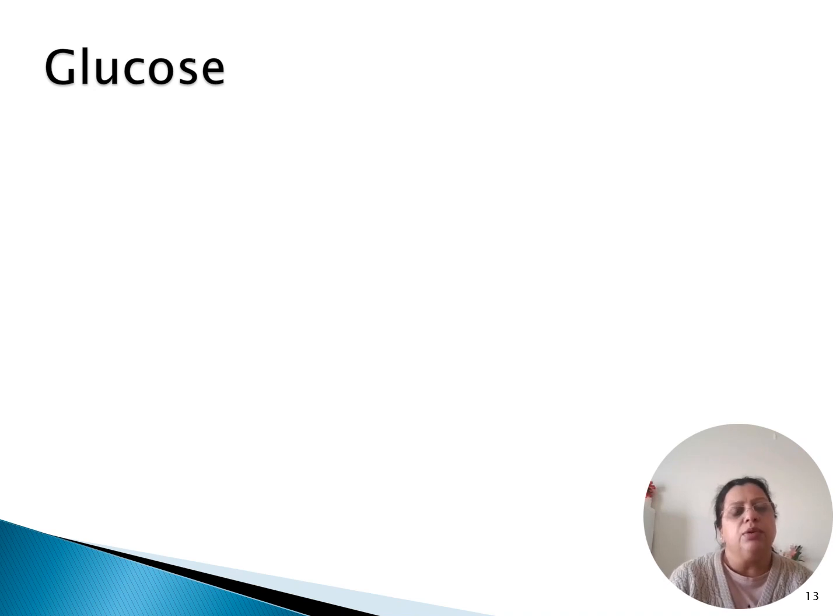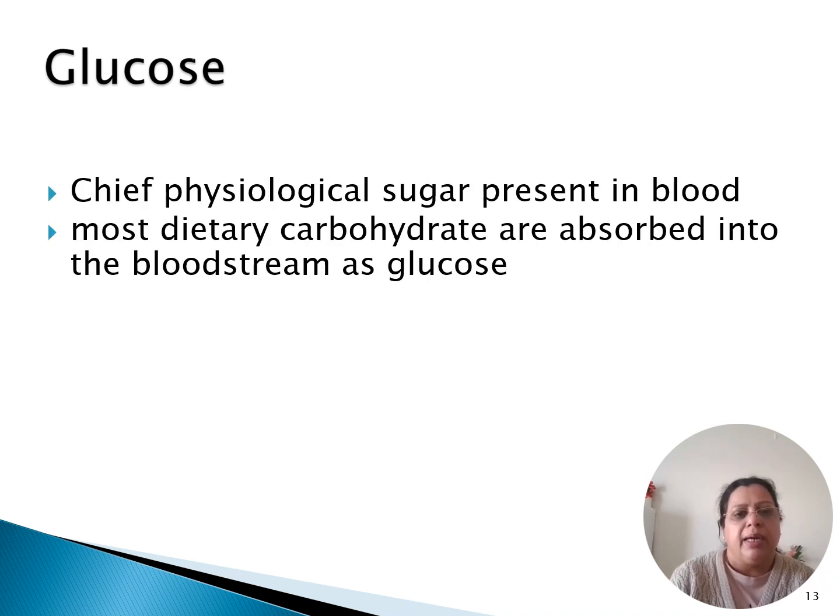Now let's talk about some physiologically important ones. Glucose is the most important monosaccharide in our body. It is the most readily available form of energy for our body. It is the chief physiological sugar which is present in the blood, and you already know that brain and RBCs depend exclusively on glucose for their energy needs.